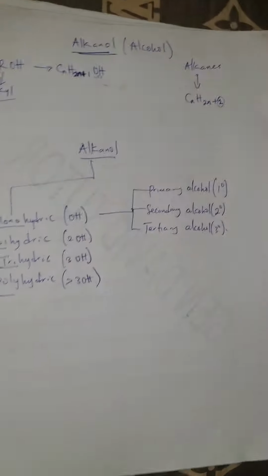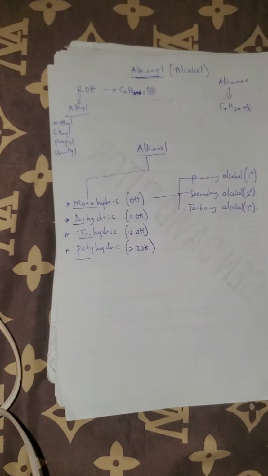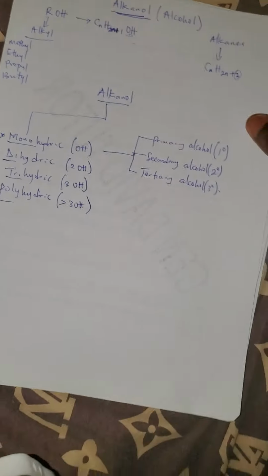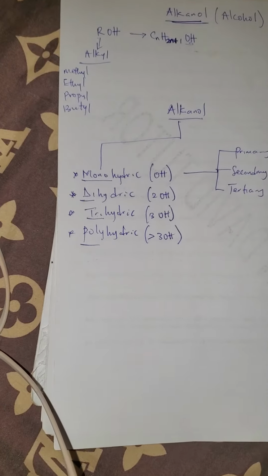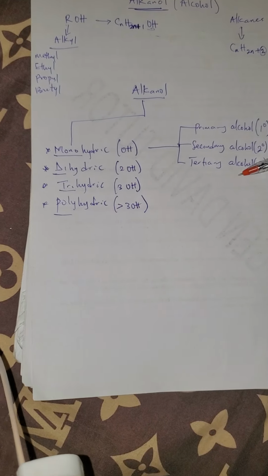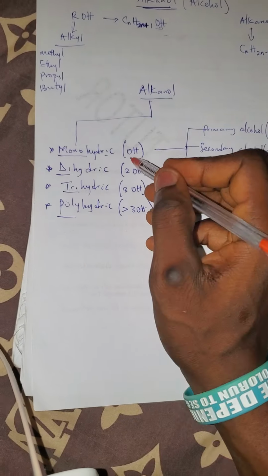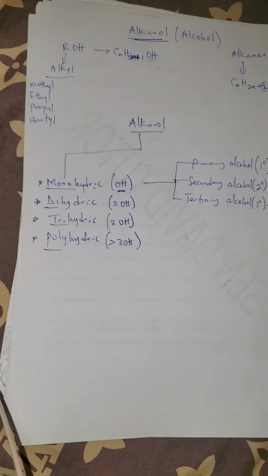And what's the difference between these? Now, that shows that if you are talking about the primary alcohol, secondary alcohol, tertiary alcohol, they are under monohydric. That is, they will only possess one hydroxyl group. That's the meaning.